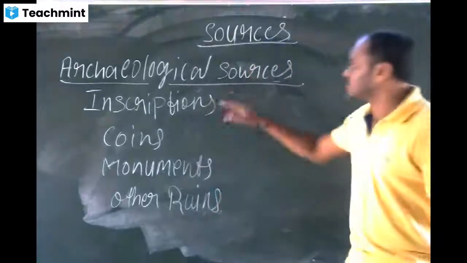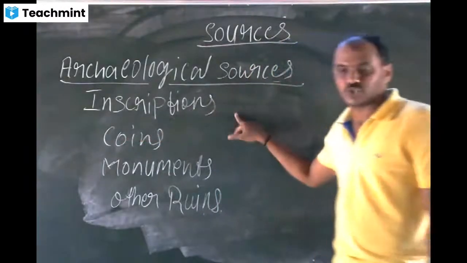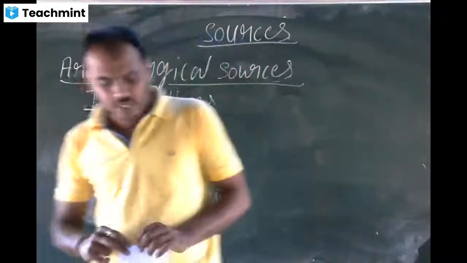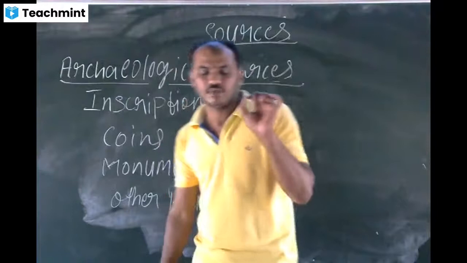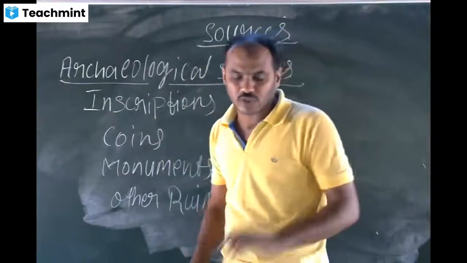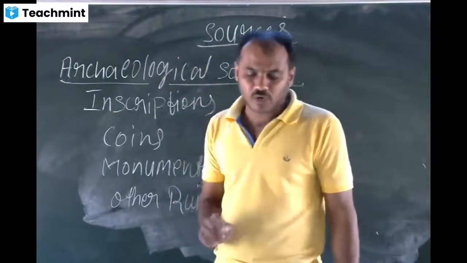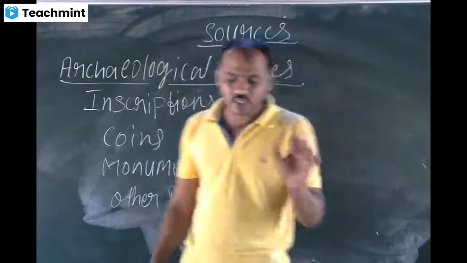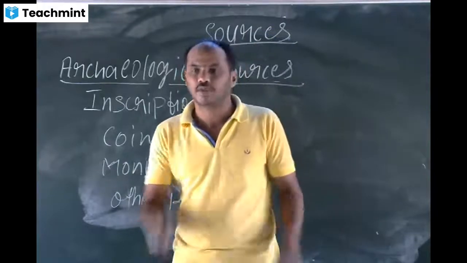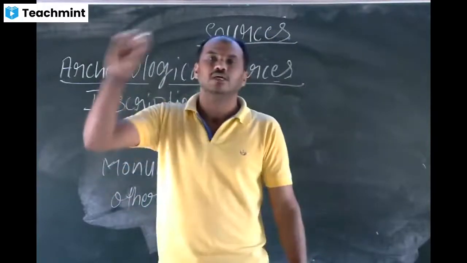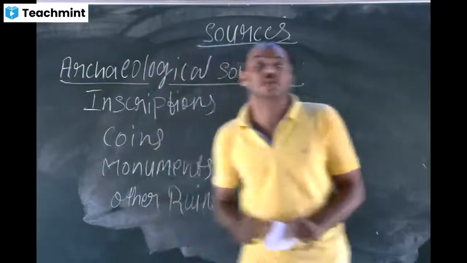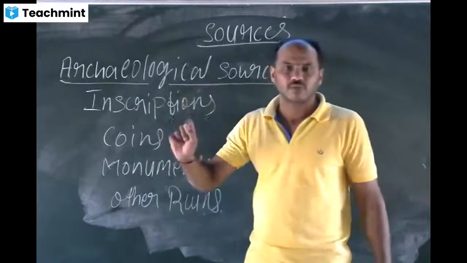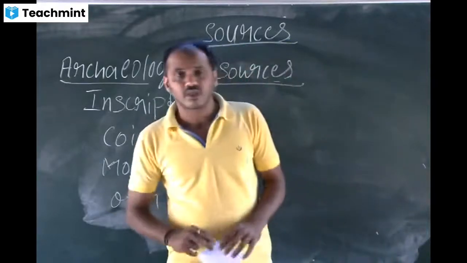Among the archaeological sources, first we will study inscriptions. Inscriptions means engraved writing. Inscriptions are written on stone, rocks, metal, ivory, terracotta, and other materials which last forever. They are not simply written; they are engraved on stones. For example, the Halmidi inscription is the first Kannada inscription that has been found.